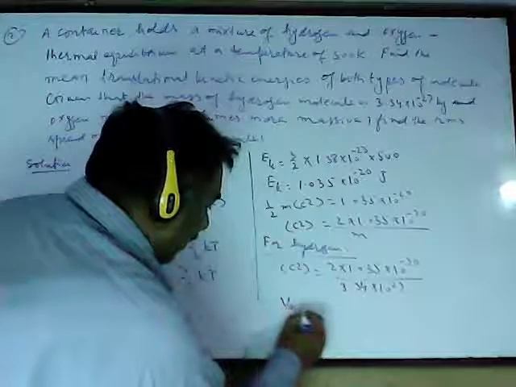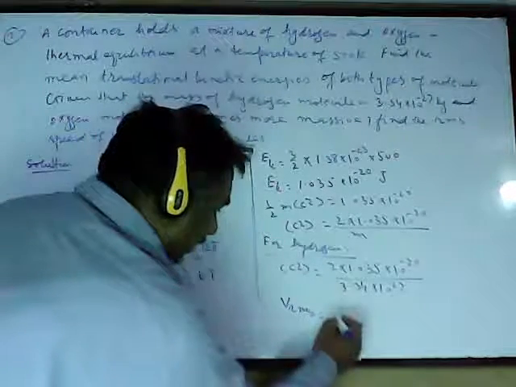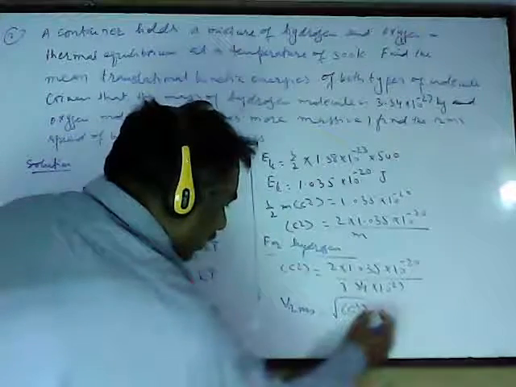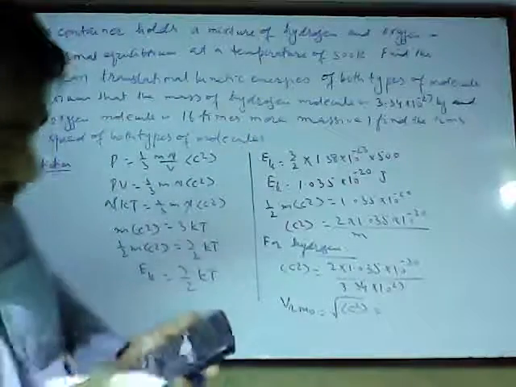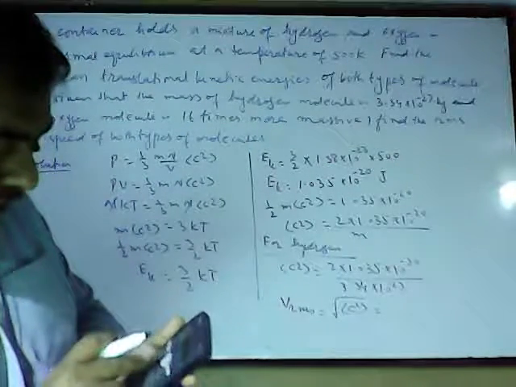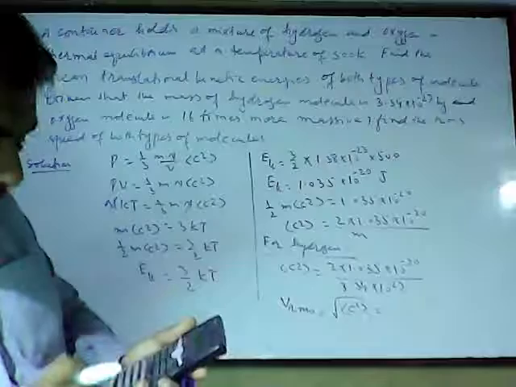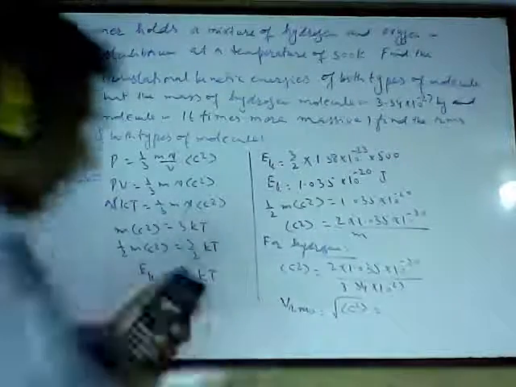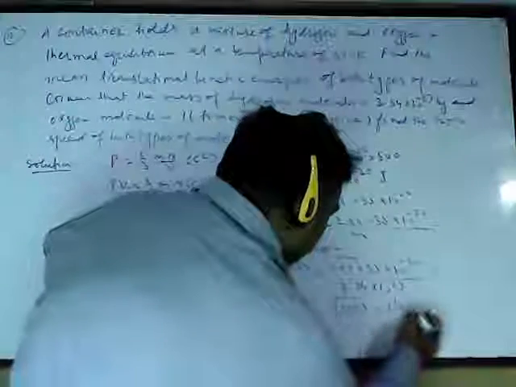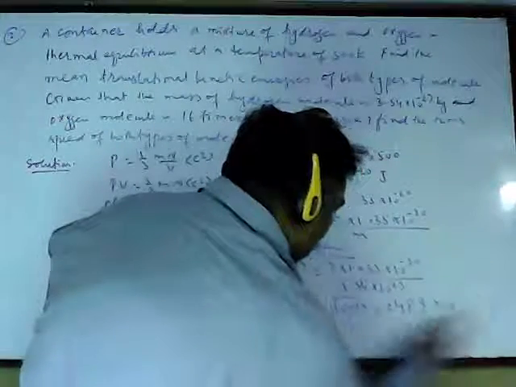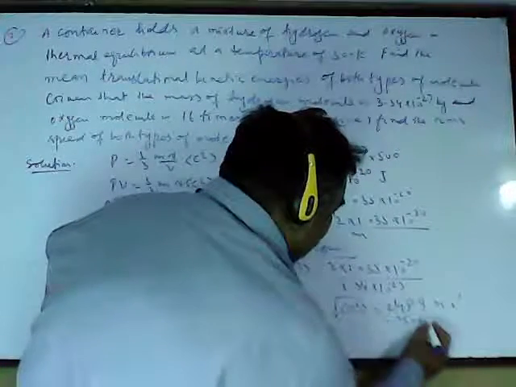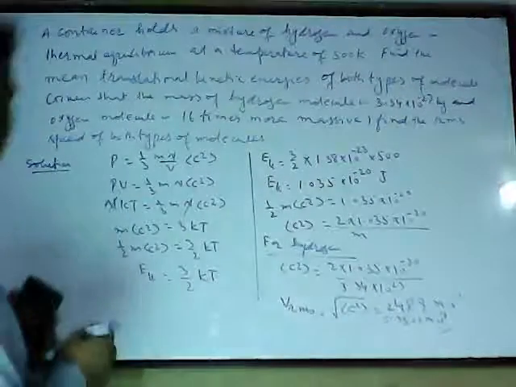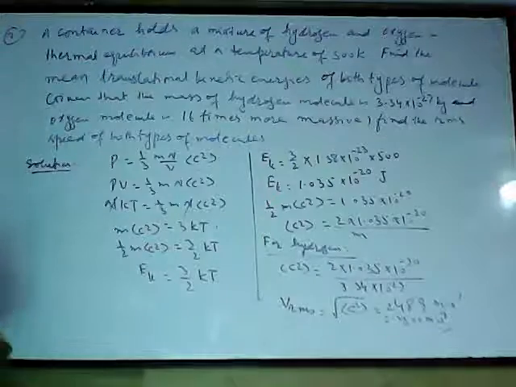So I will now find the Vrms. Vrms is directly the square root of C². Whatever answer I have in the calculator, I'm not writing the bigger number, I'm just taking the square root of that. It's coming as 2489 meters per second, or almost 2500 meters per second. This is the RMS speed of the hydrogen molecule.